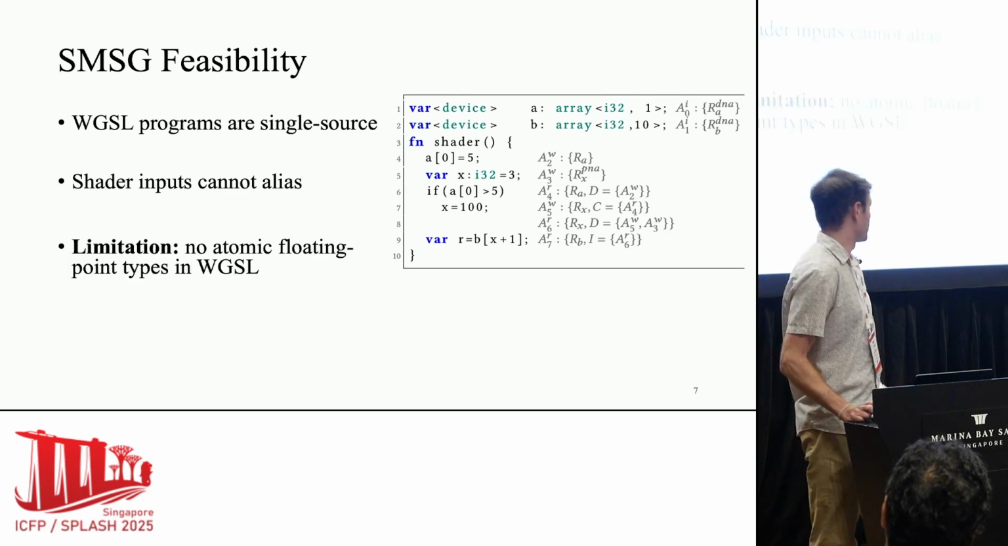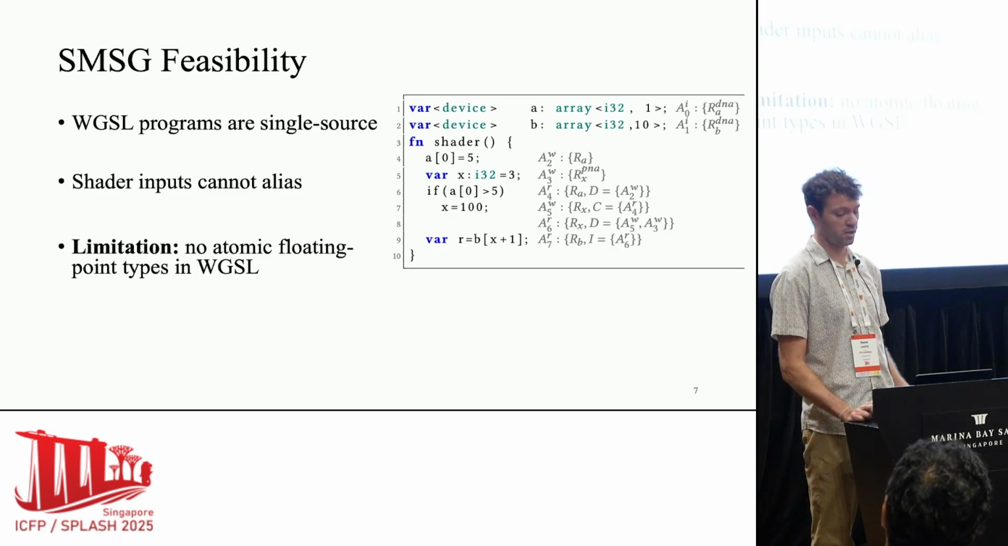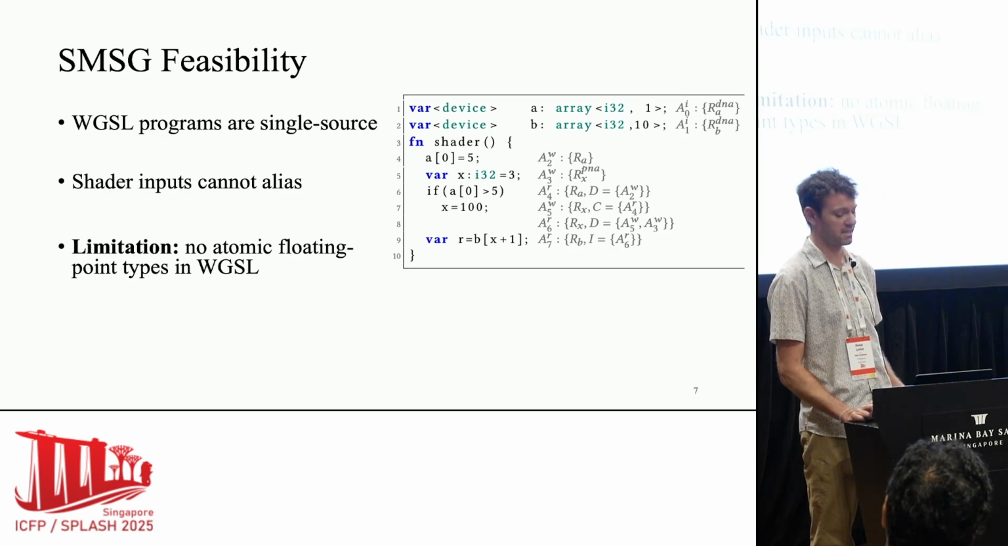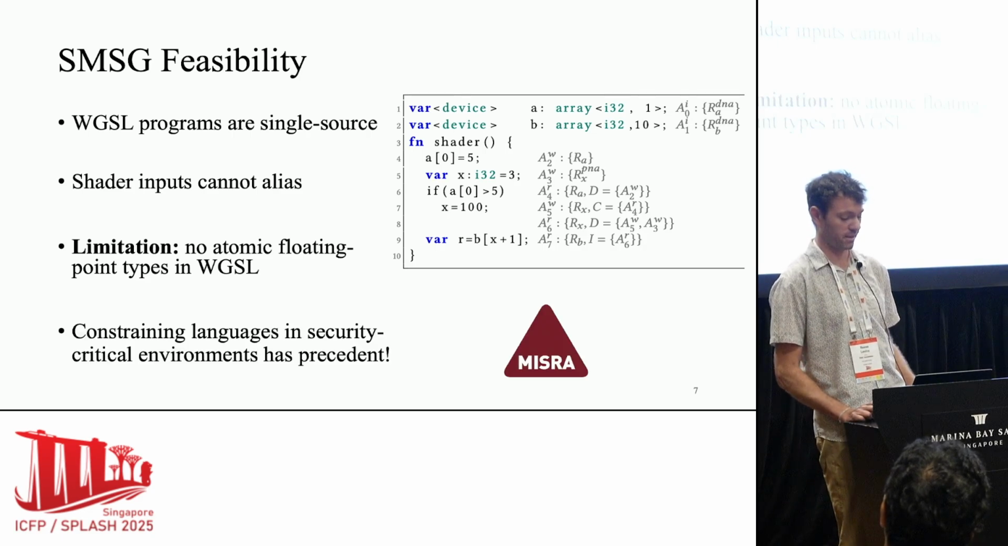However, there are some limitations to our approach. For example, there are no atomic floating point types in WGSL yet, although hopefully they will be added soon. So our analysis and our guarantees are not complete. If you use floating points in control or data dependencies, then you might end up in situations where you could read out of bounds accidentally.